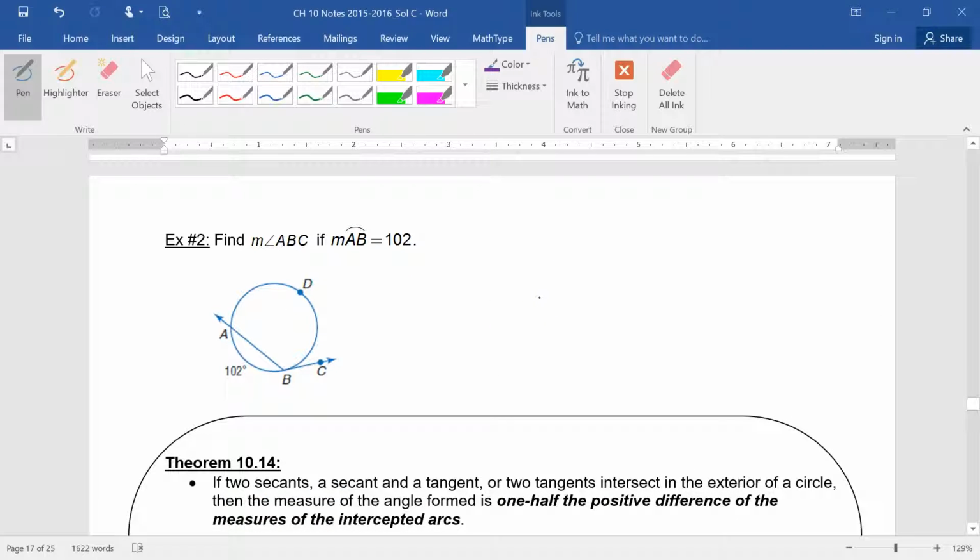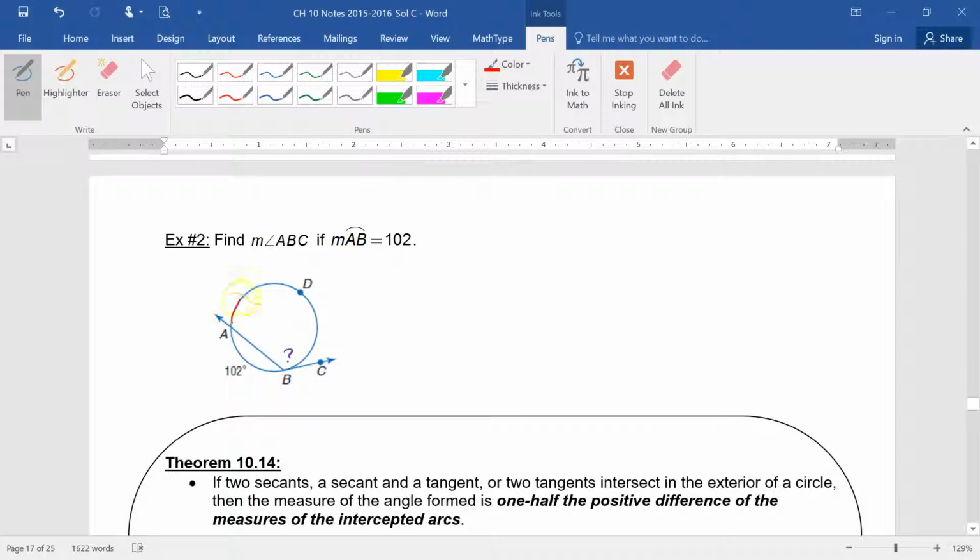Here's an example. We need to find measure of angle ABC, this one, if arc AB measures 102 degrees. Okay? So what do you think? How do we do this? Yeah. So, can you extend the tangent BC? You can. Do we need to? Do we want to? It's easier to see. What else can we do?